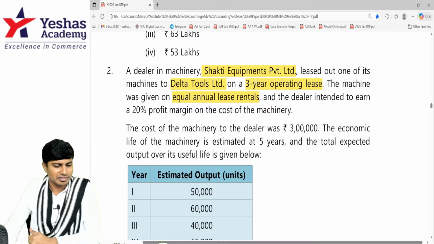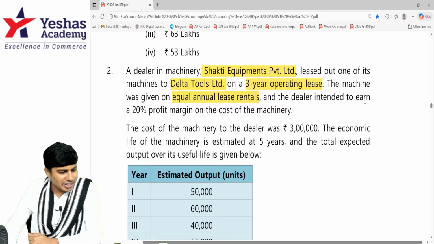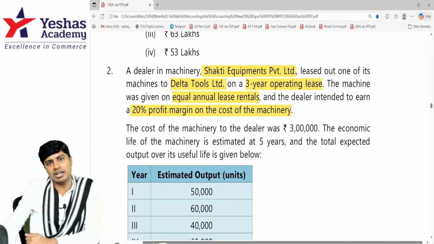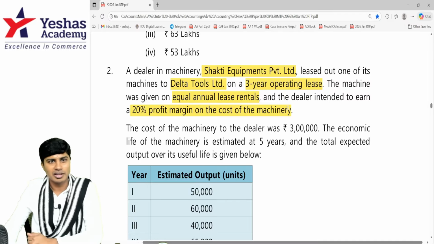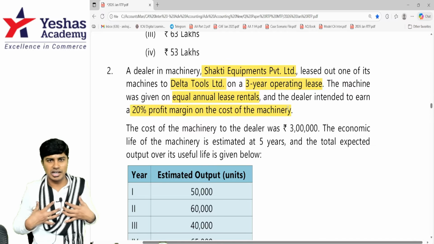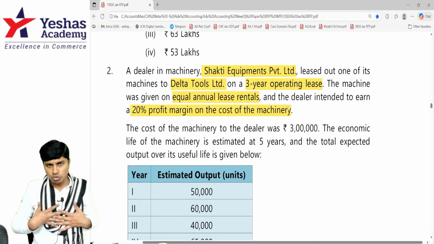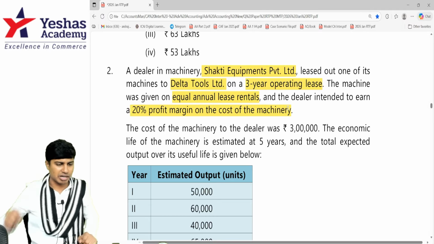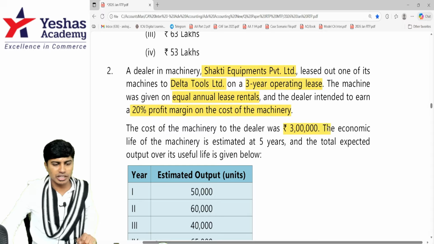The dealer intended to earn 20% profit margin on the cost of machinery. I think in the question that we have done in class, it is 30% profit margin. Anyways, how much is the profit margin that the dealer, Shakti Equipment, the lessor, wants to earn? On the cost he has incurred, he wants to earn 20% margin. The cost of the machinery to the dealer was 3 lakh.